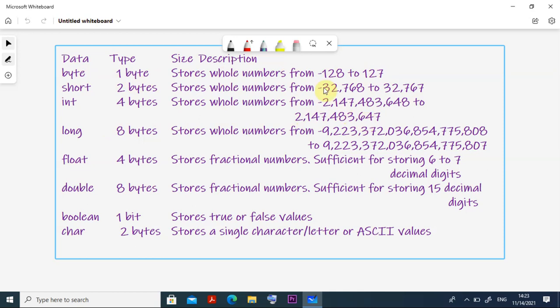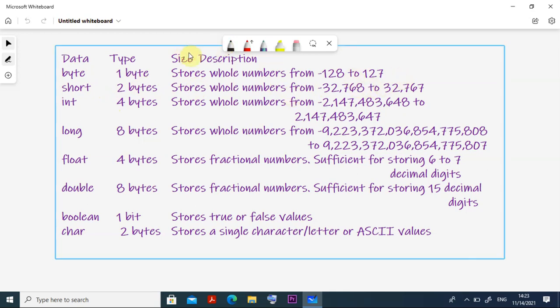But while using an integer, what are you storing? 1, 2, 3, i is equal to 5, i is equal to 25. Blocking this much memory for that is not desirable. So in that case, instead of usually using integer, we can use byte. So byte, what is the name? You put some number or something like that, then you put the value there. So byte is 1 byte and stores whole numbers from minus 128 to 127.